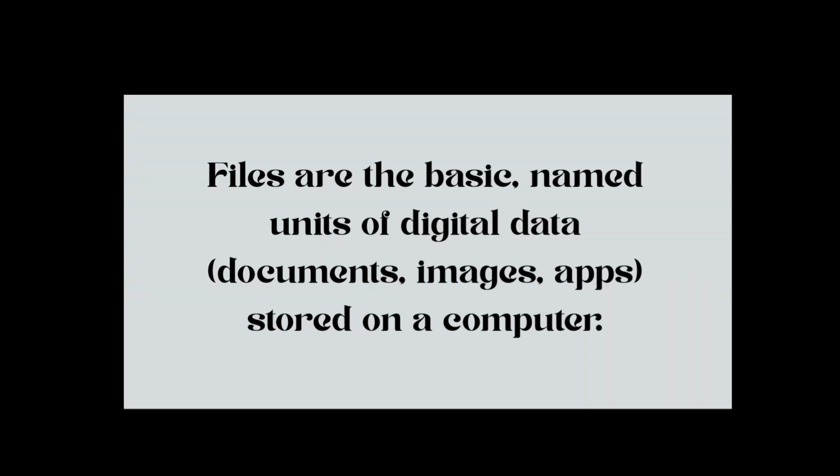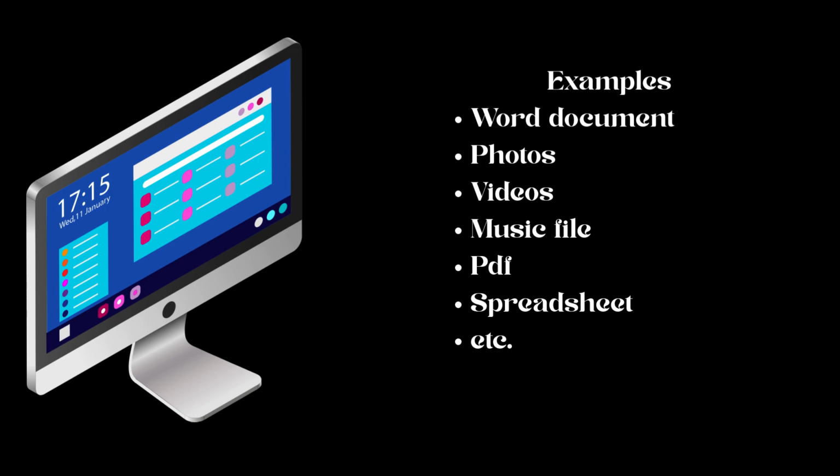What is a file? A file is any piece of information stored on a computer. Anything you create, download, or save becomes a file. Examples include a Word document, a photo you took, a video, a music file, a PDF, a spreadsheet, and so much more. Each of these is a file.